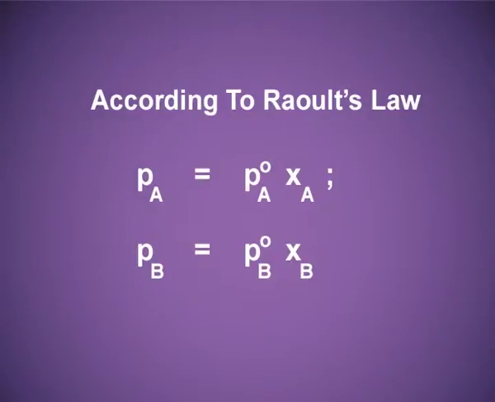And the fourth point is that mathematically it will obey Raoult's law. The mathematical expression is that the partial vapor pressure of A will be equal to the vapor pressure of pure A multiplied by the mole fraction of A. Similarly, the partial vapor pressure of B is equal to the vapor pressure of pure B multiplied by the mole fraction of B. So, I have explained the ideal solution. Now, let me switch over to the non-ideal solutions.